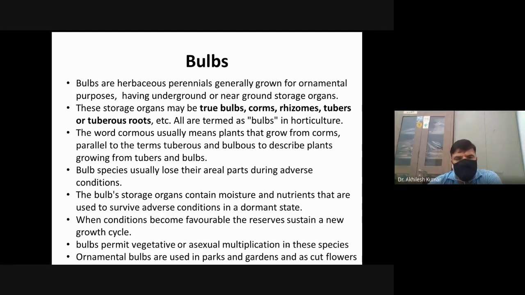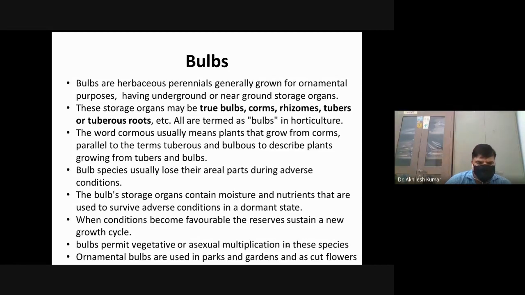Bulb species usually lose their aerial part during adverse conditions. The bulb's storage organ contains moisture and nutrients that are used to survive adverse conditions in a dormant state. All the life activities are minimized to preserve the moisture and nutrient content.